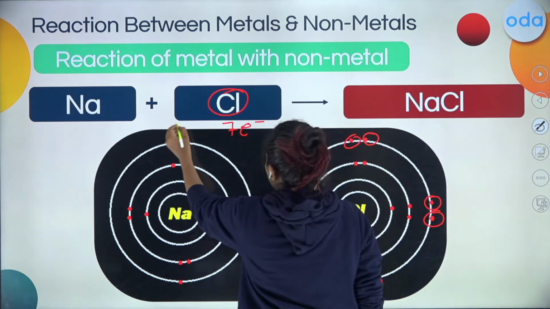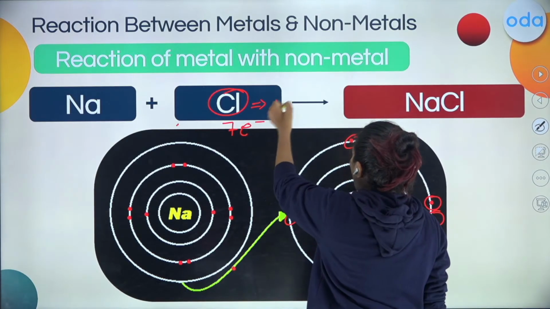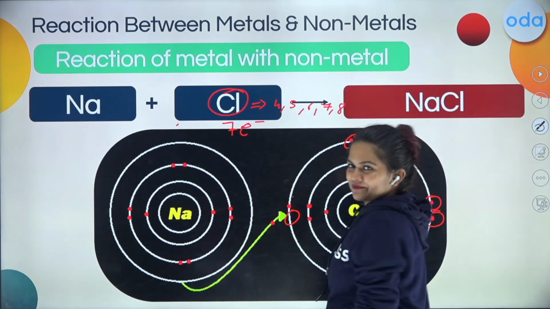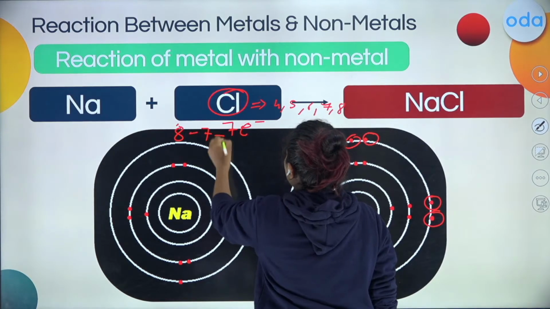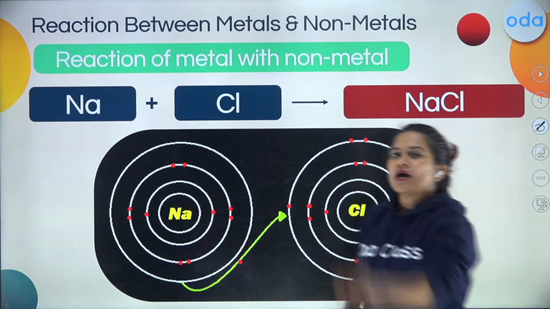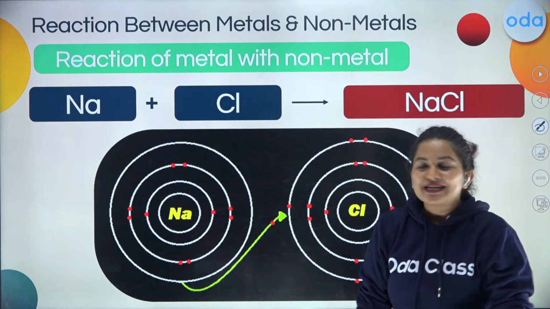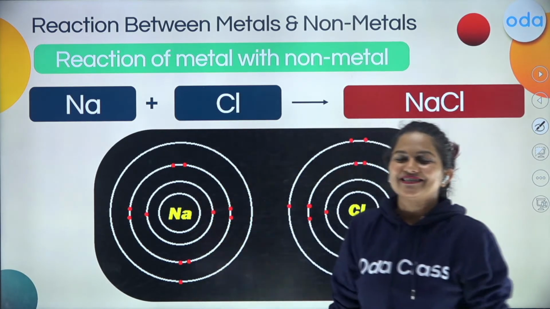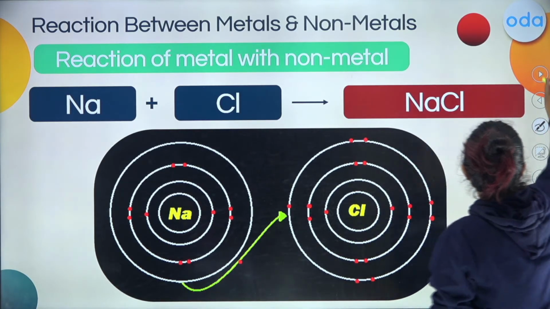So there is a formula. If the valence electrons are either 4, 5, 6, 7 or 8, you have to subtract it from 8 itself. So 8 minus 7, how many electrons? 1 electron. So what is the valency of chlorine? 1. What is the valency of sodium? 1. Sodium, which is a metal, has the tendency to lose electrons, while chlorine has the tendency to gain electrons. Did you understand this? Great.